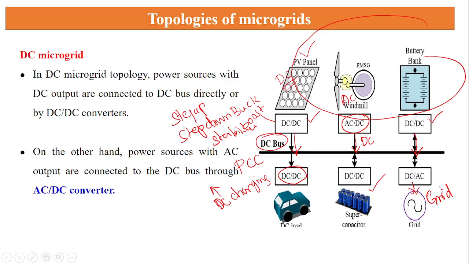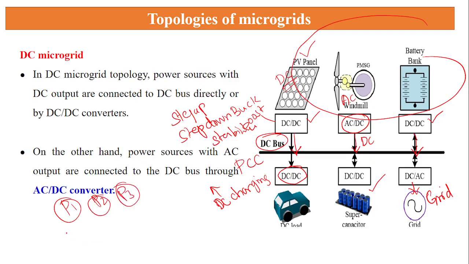So wherever we are generating different types of energy in DC form, we connect all the power together in a certain bus. That bus is called the point of common coupling. Immediately it will be called a DC microgrid. A microgrid is nothing but this: I am generating a small form of energy, person 2 is generating a small form of energy, person 3 is generating a small form of energy.